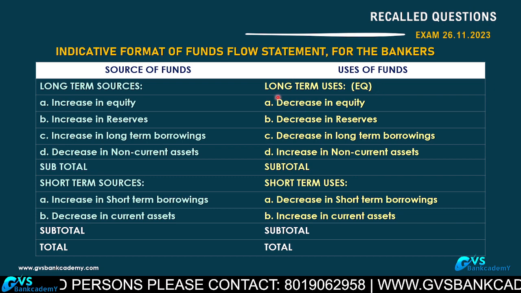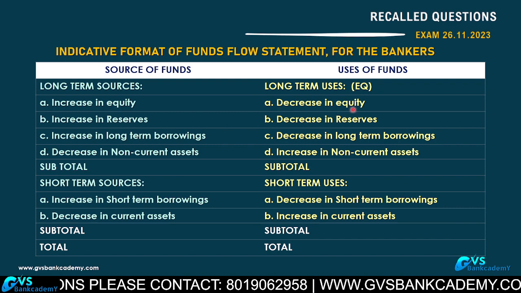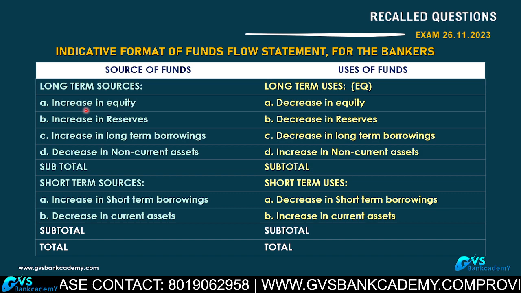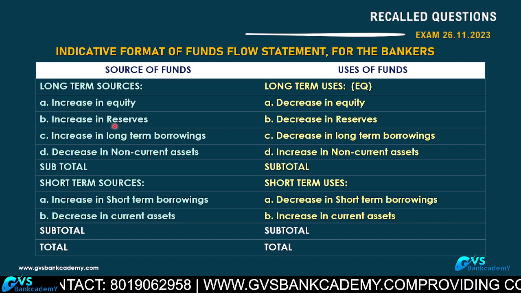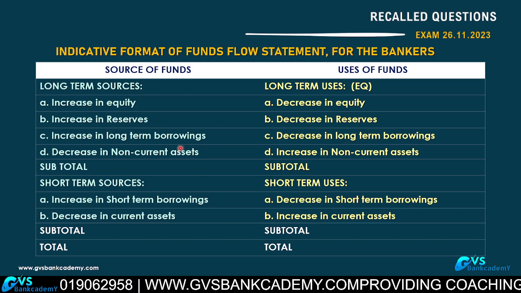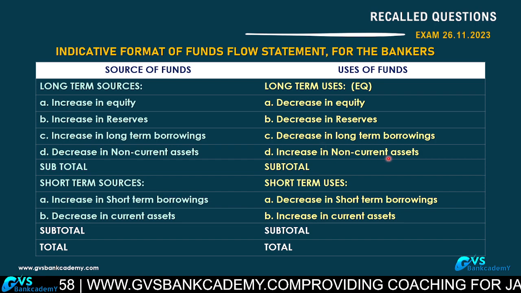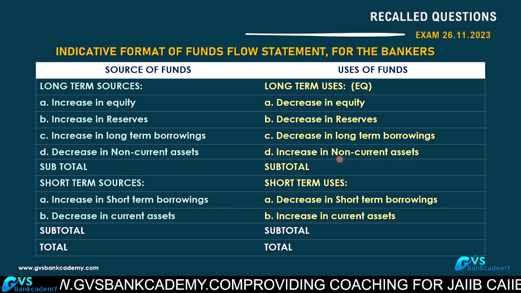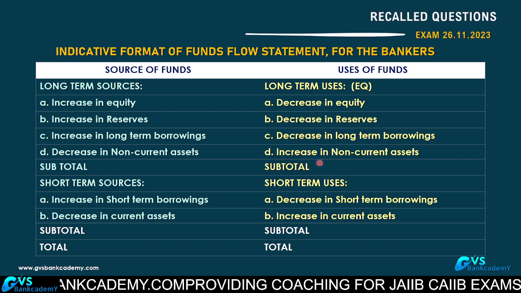Long-term uses, what are there? Decrease in equity and repayment, redemption of preference shares, all come. Decrease in reserves, utilization of reserves, withdrawal of reserves. Decrease in long-term borrowings means long-term borrowings repaid by the company. Increase in non-current assets means fixed assets purchased. Here you are purchasing fixed assets, that is an outflow of funds. Subtotal.